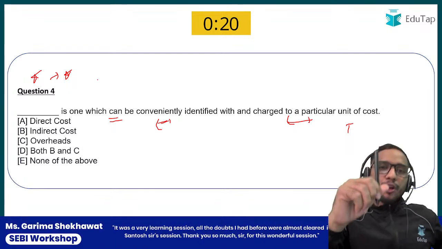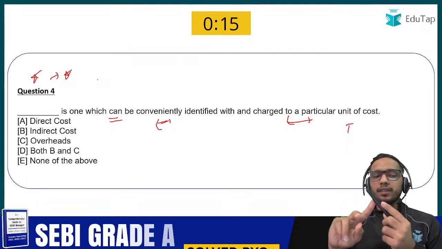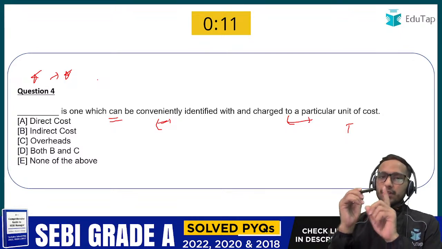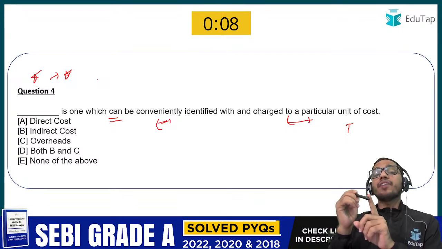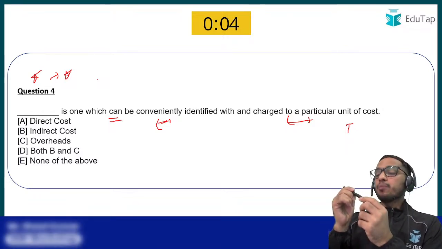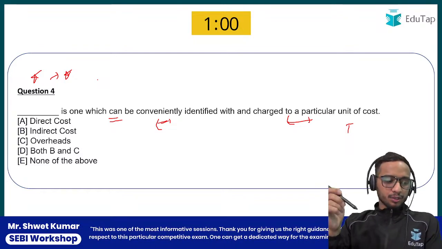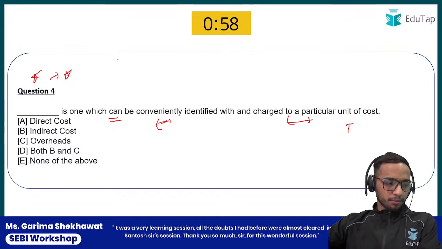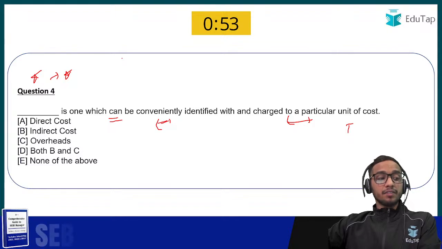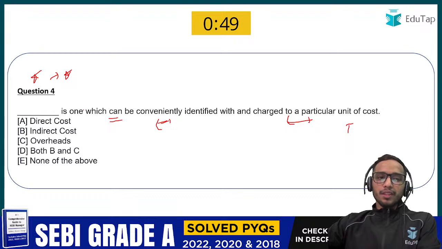Now suppose I'm going to manufacture this pen. So the plastic material I'm going to use to manufacture this pen is going to be our direct cost. Why? Because for a single unit of good, for a single unit of pen, I can identify and attribute the quantity of plastic I'm going to use to manufacture this pen. So this is what your direct cost is. Okay, easy enough. So everyone is correct here. Yeah, Anjali, Bhakti, Shubham, Godspeed, Prati. I'm not going to take each and every name, but obviously you understand that everyone is correct. That's very good. Okay, chalo. So it is a direct cost.